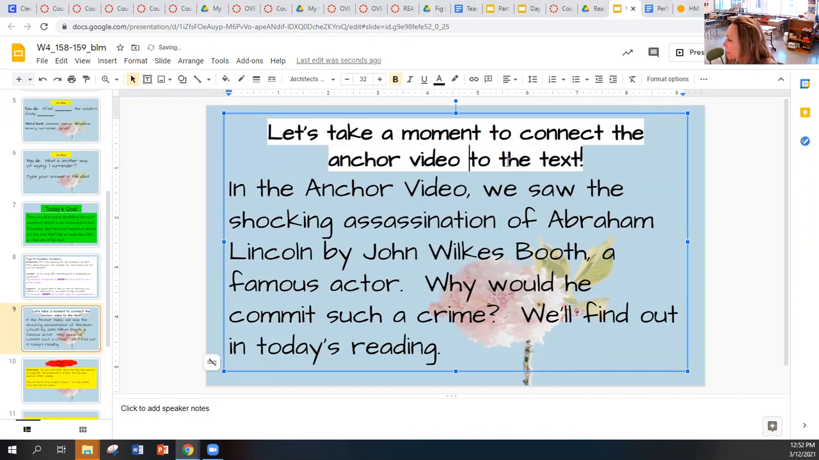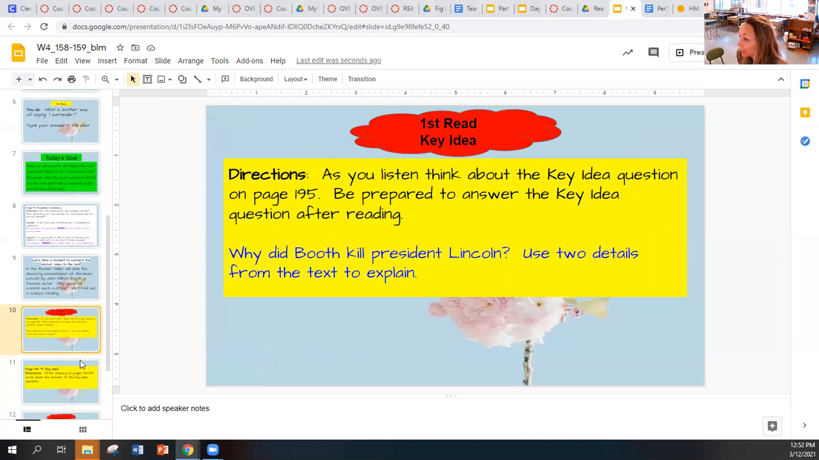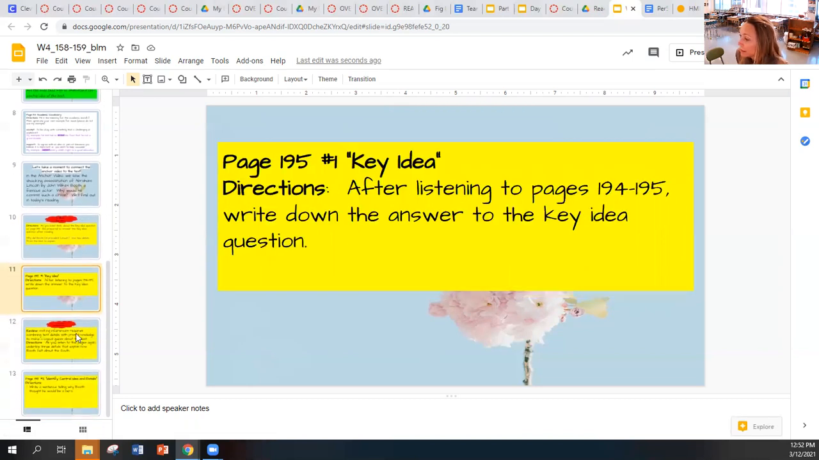In the anchor video, we saw the shocking assassination of Abe Lincoln by John Wilkes Booth, a famous actor. Why would he commit such a crime? We'll find out in today's reading. Okay, so as you listen, think about the key idea question on page 195. You can see it in the top right. So why did Booth kill President Lincoln? Use two details from the text to explain. So look for those and mark those as I'm reading. Okay, so let's get started.